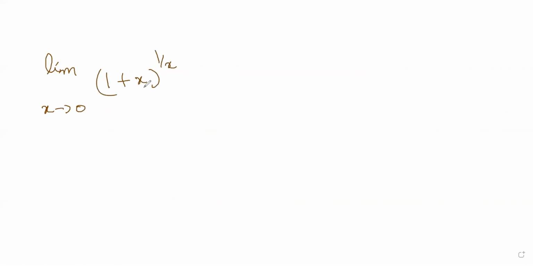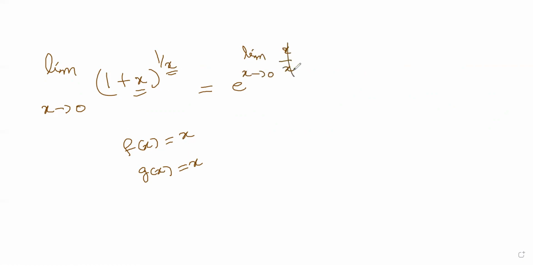At x equal to 0, this is also 0. If you take f of x equal to x and g of x equal to x, it becomes e to the power of limit x tends to 0, x by x. Cancel it: e power 1, e.